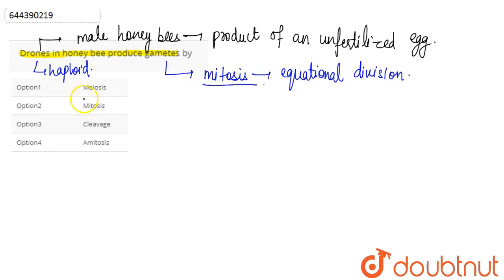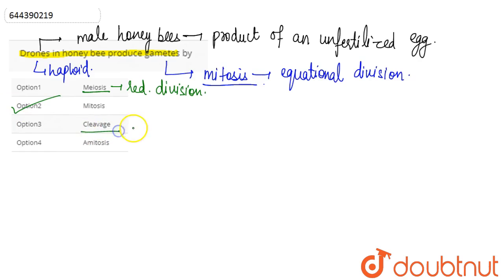If we look at the options here, option 1 is meiosis, which is the reductional division, and it does not occur in case of the male drone. So this option is wrong. As we've discussed, the drones in honeybee produce gametes by mitosis. Hence option 2 is our correct answer.